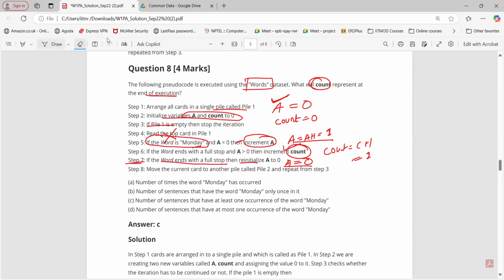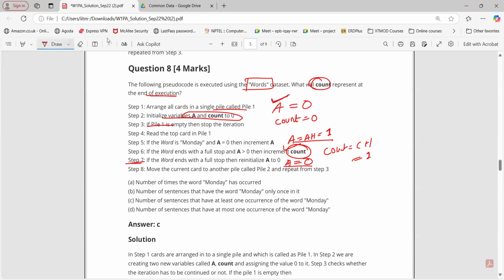This will increment when we have a word which does not... Starting with Monday, sir, the count will be incremented when the word is Monday. Then A will be 1, and the word ends with the full stop. Then the condition is true, A is greater than 0. Then the count will increment.